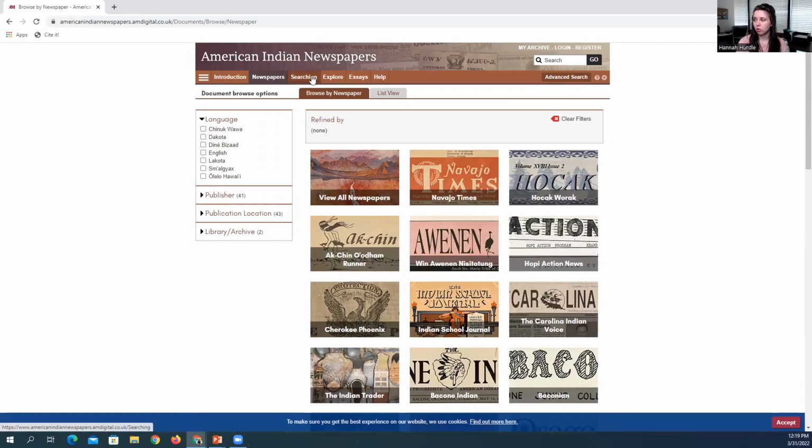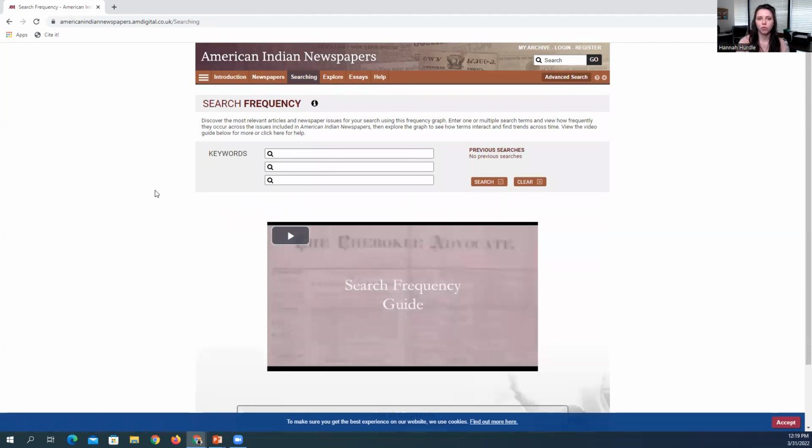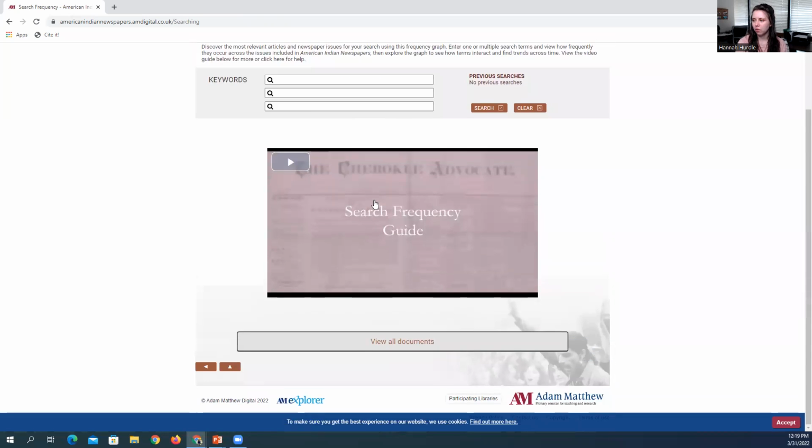Now I'm going to go to searching, this is their search frequency tool. So you can discover the most relevant articles and newspaper issues for your search using this frequency graph. Enter one or multiple search terms and view how frequently they occur across the issues included in American Indian Newspapers. Then explore the graph to see how terms interact and find trends across time. And they have a video guide for this as well.